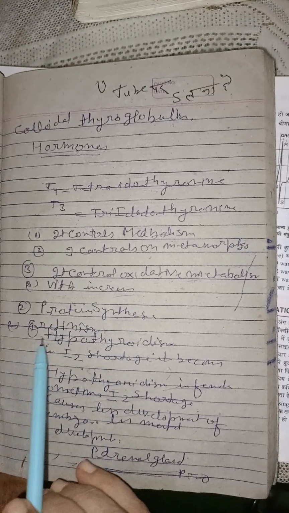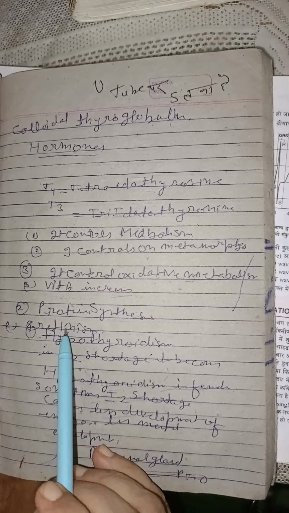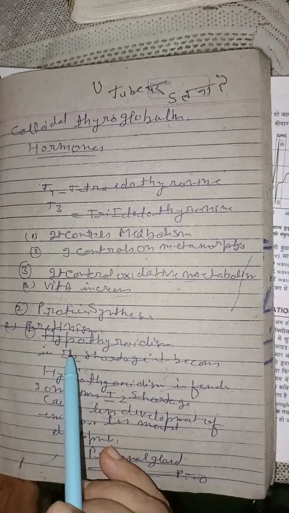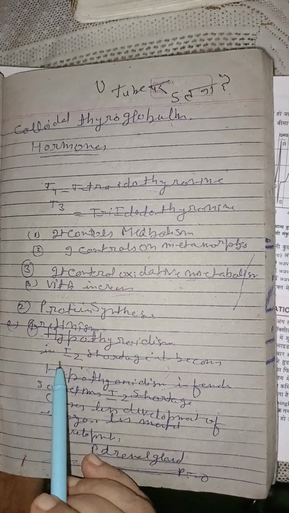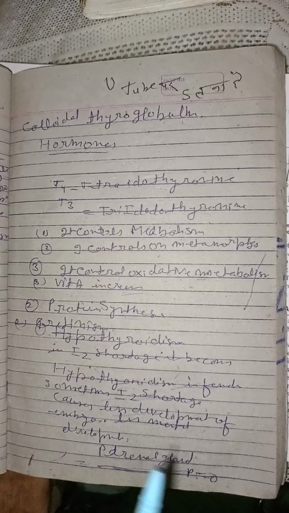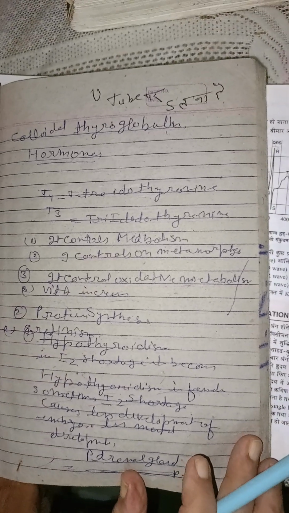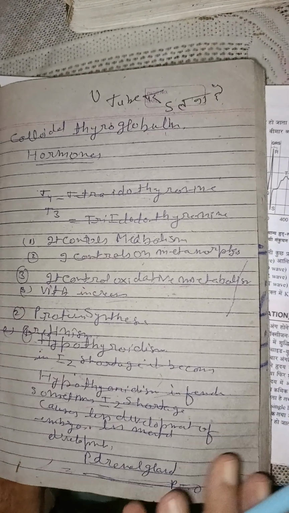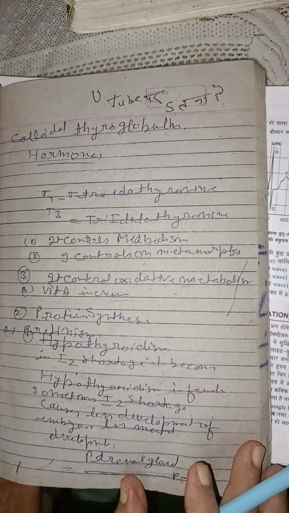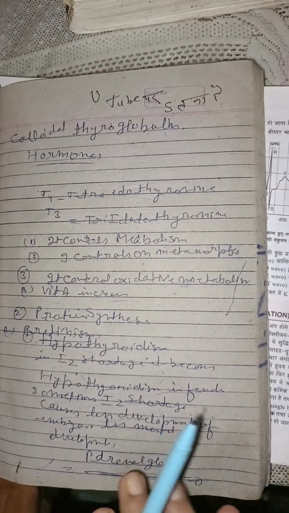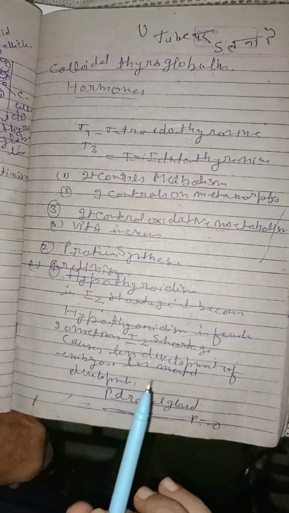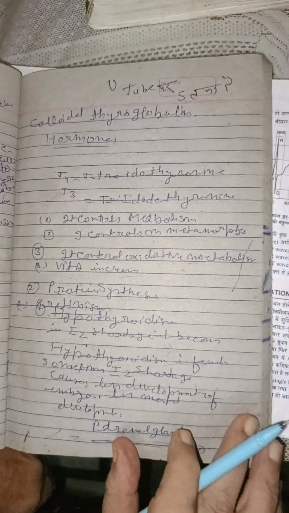Protein synthesis also increases. In its deficiency, hypothyroidism takes place, and iodine shortage takes place. Sometimes iodine shortage causes less development of embryo and less mental development.